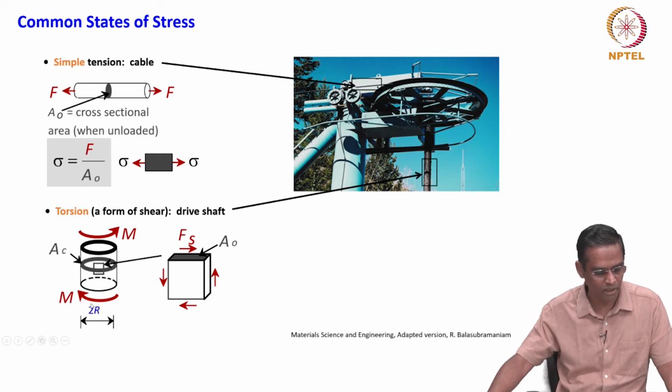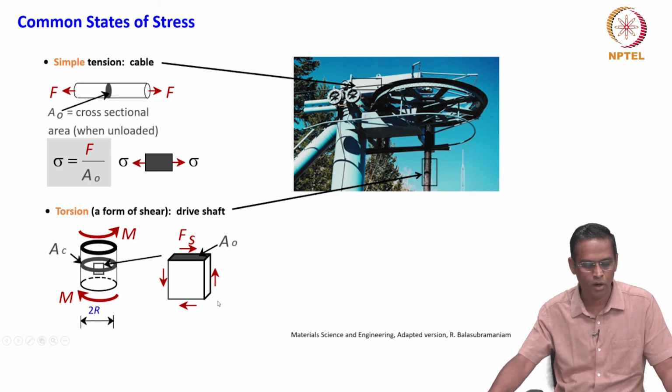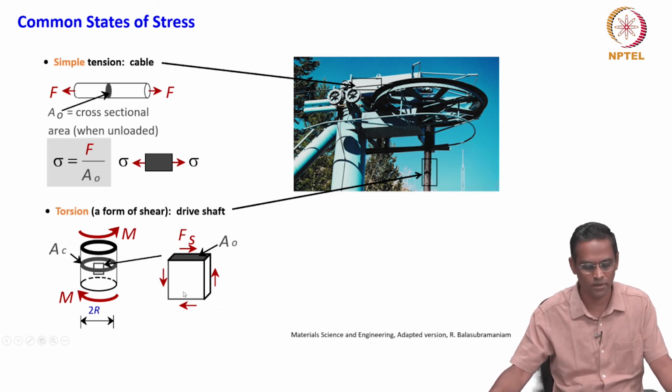This is what we describe. This is a physical picture, a drive shaft of diameter 2r, and this is the moment, right, shear in this, and this is the cross section, and this is the notation we have already seen for how to represent the shear stress, right.